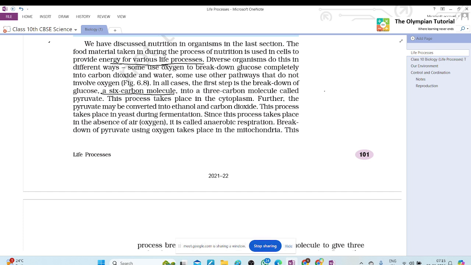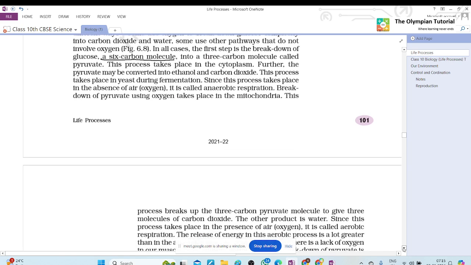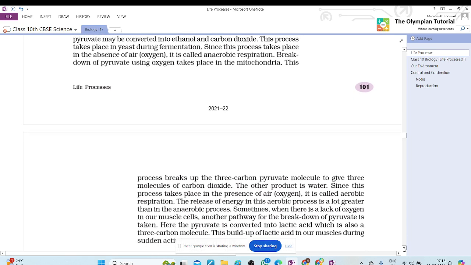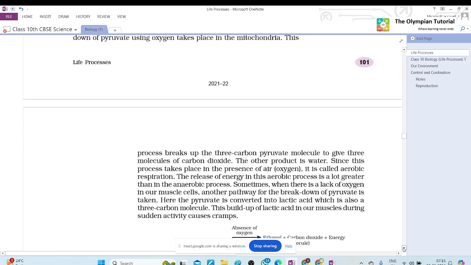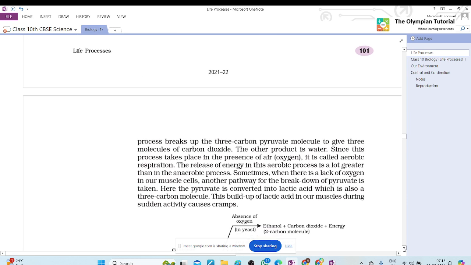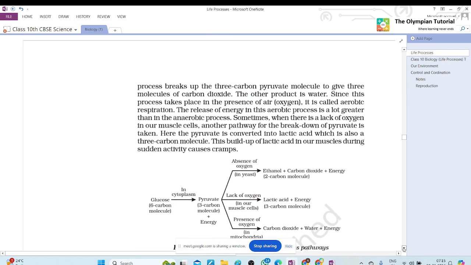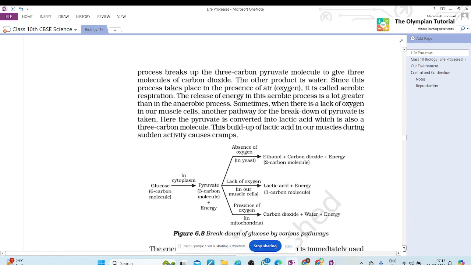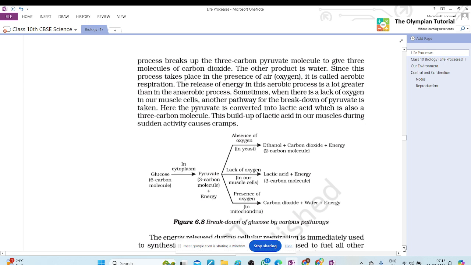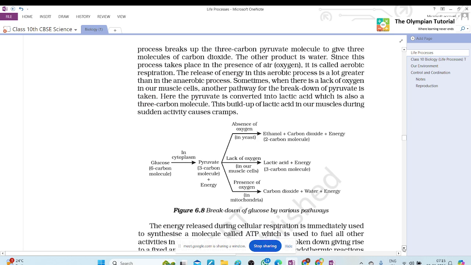Breakdown of pyruvate using oxygen takes place in the mitochondria. This process breaks up the 3 carbon pyruvate molecule to give 3 molecules of carbon dioxide. The other product is water. Since this process takes place in the presence of oxygen, it is called aerobic respiration. The release of energy in aerobic respiration is a lot greater than in the anaerobic process.